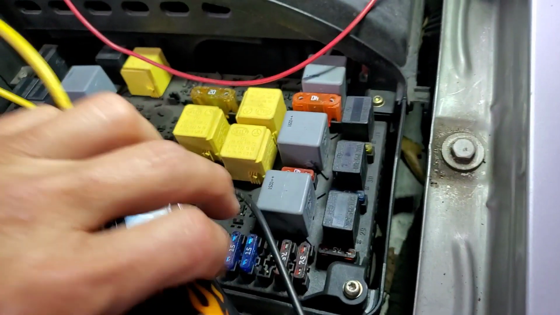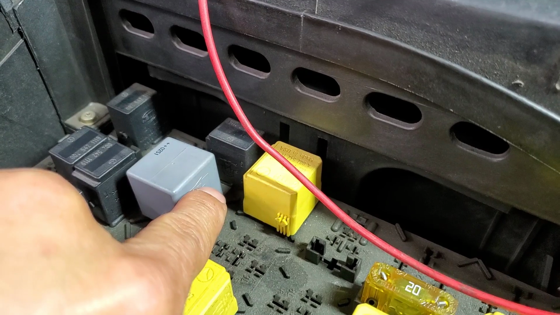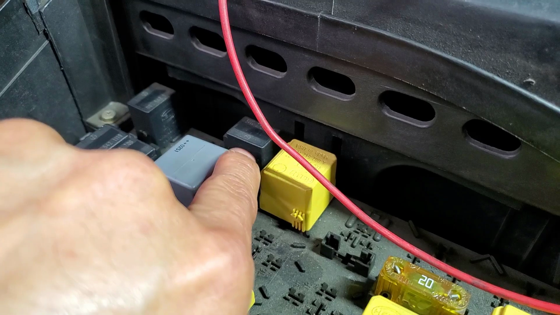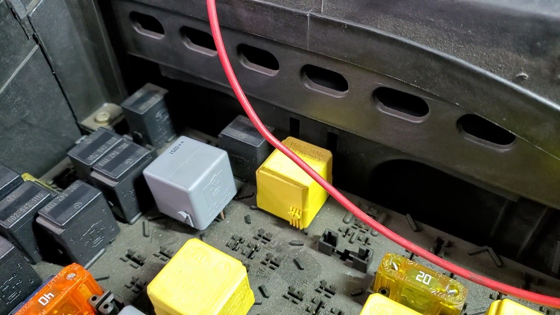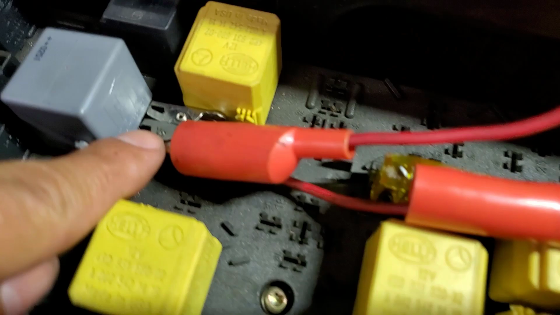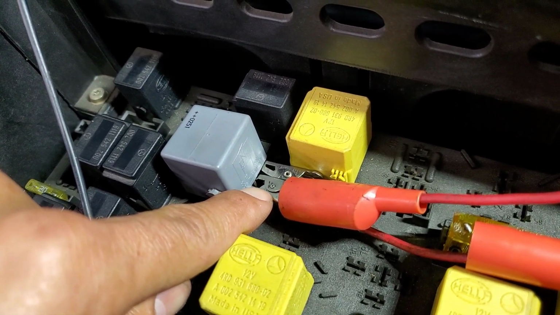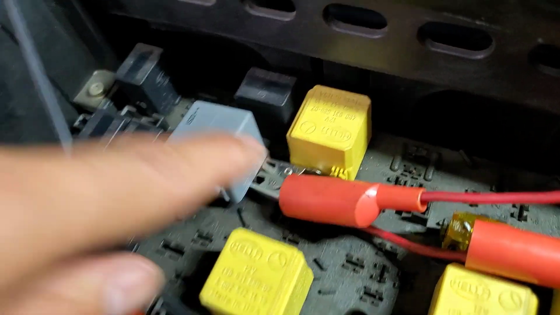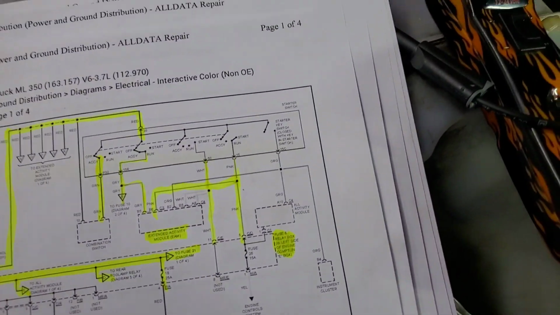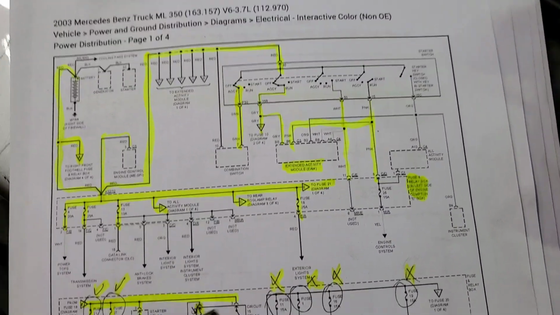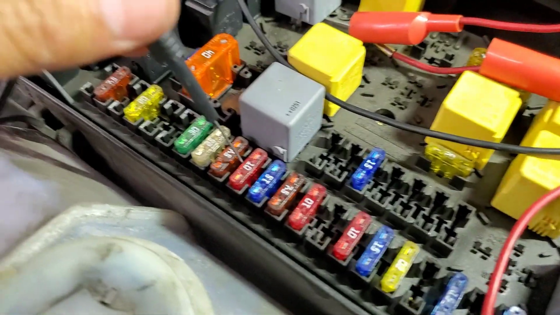So now we're gonna substitute the power. Look, those fuses there should have power. So what we're gonna do is substitute the power. I'm gonna apply power down there to the pin that one should be sending out. Right there, I jump pin 30 to the 87. I think it's 85, 80, yeah, to the 87. So that way I'm doing the job of the relay. So I'm jumping pin 1 to 2, and now I'm gonna check on the fuse.